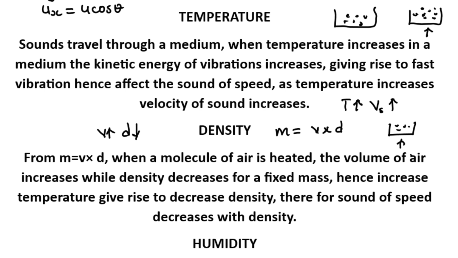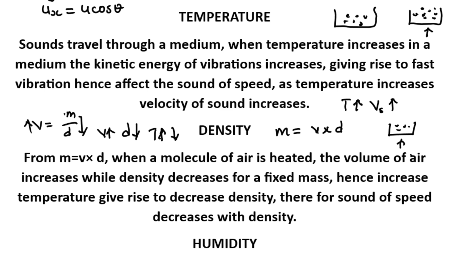For a fixed mass, because in this relationship, when volume increases, it means we have mass over density. For a fixed mass, the volume will increase because the density will decrease. So the increase in temperature gives rise to a decrease in density.